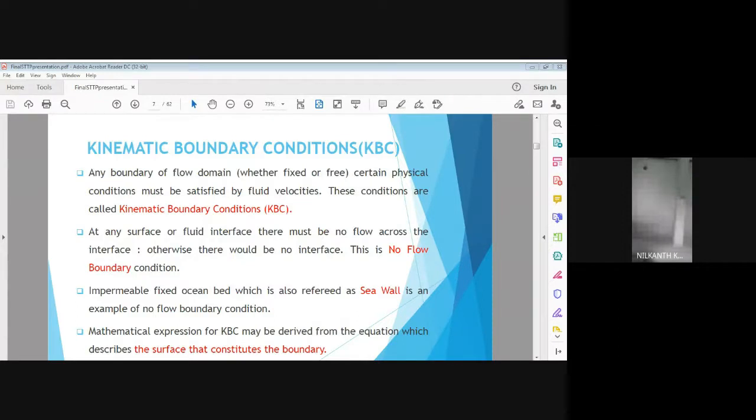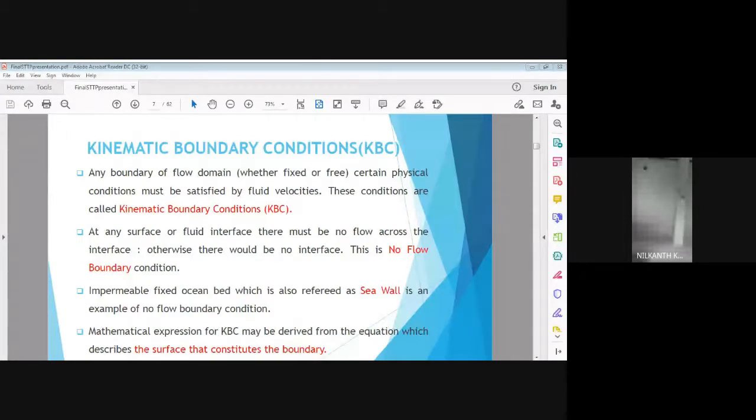At any surface or fluid interface, there must be no flow across the interface. This is called the no flow boundary condition. So if the velocity component outward and normal to the surface is zero, then it is called the no flow boundary condition. Where does this no flow boundary condition exist? It exists at two surfaces.